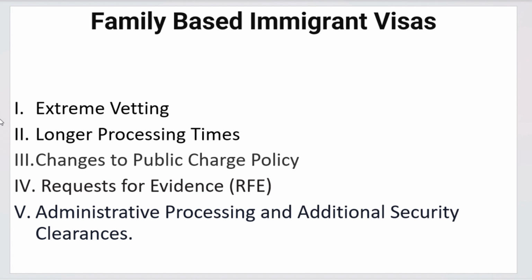This was introduced by Trump in his first term, and is going to be strictly applied for the petitioner. We anticipate a lot of requests for evidence. As you know, extreme vetting means there will be a lot of requests for evidence during the visa process.